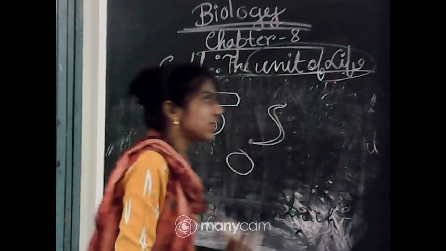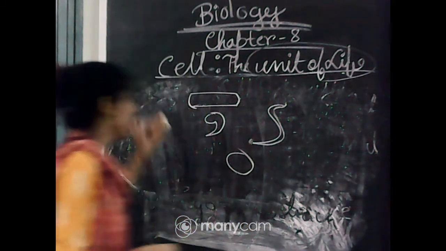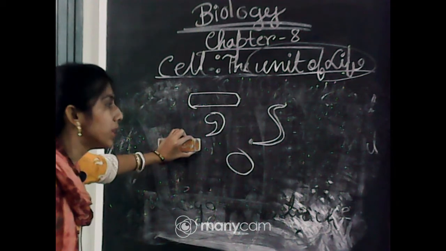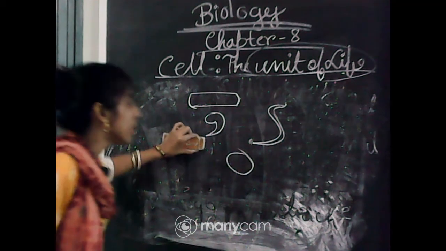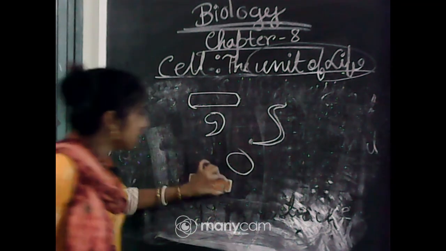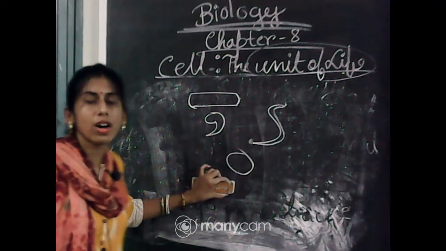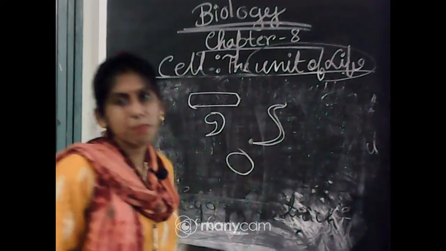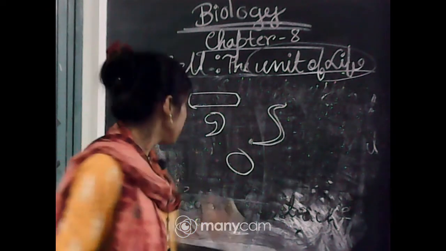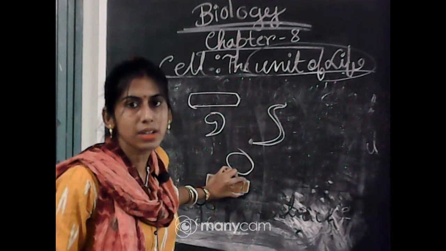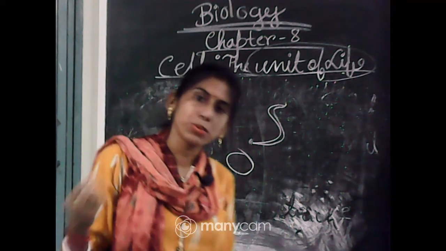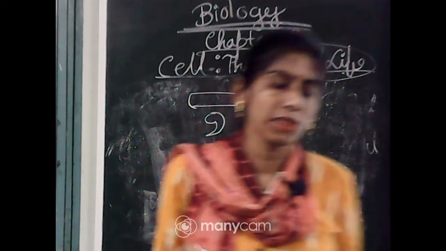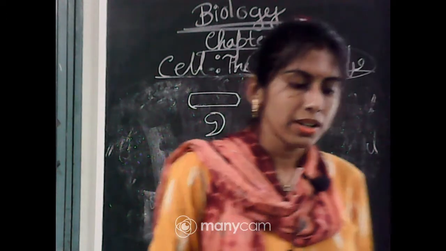The example of rod shaped prokaryote bacteria is Bacillus. If it is comma shaped, it is called Vibrio, and the example is Vibrio cholerae. It may be cocci, oval or round shaped, and the example of coccus is Streptococcus. If it is spiral shaped, the example is Spirillum. There are different types of bacteria with different shapes, and according to their shapes we give them different names.